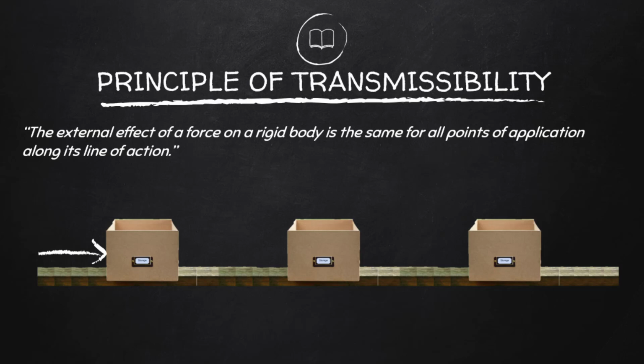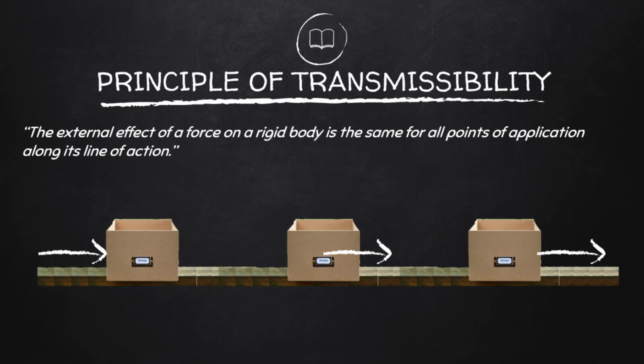The middle box now is being pushed by the same force of equal magnitude, and its point of application is at the center of the box. The box on the right, however, is being pulled by a force of equal magnitude going to the right on the right part of the box.